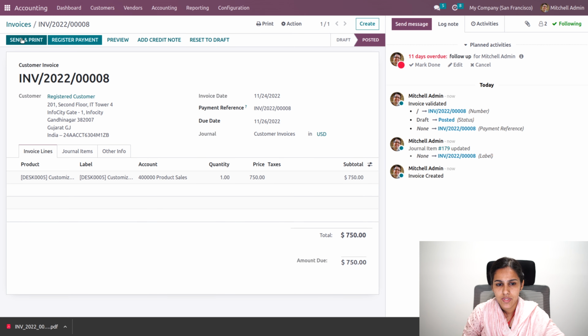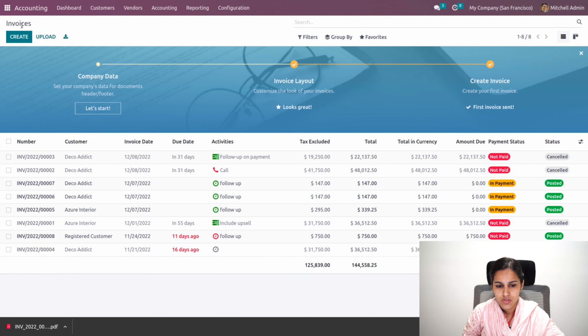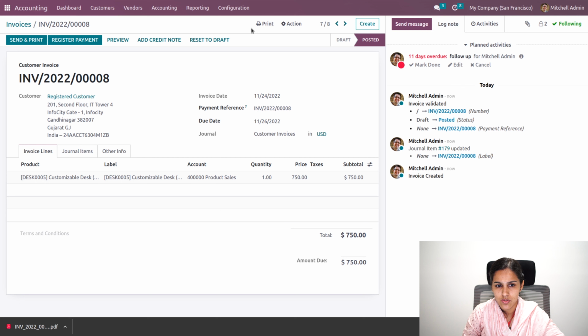So the invoice number is 8, and go back to invoice. You can see it is due 11 days ago. For 15 days, that payment follow-up report has to be generated. So let me reset this.